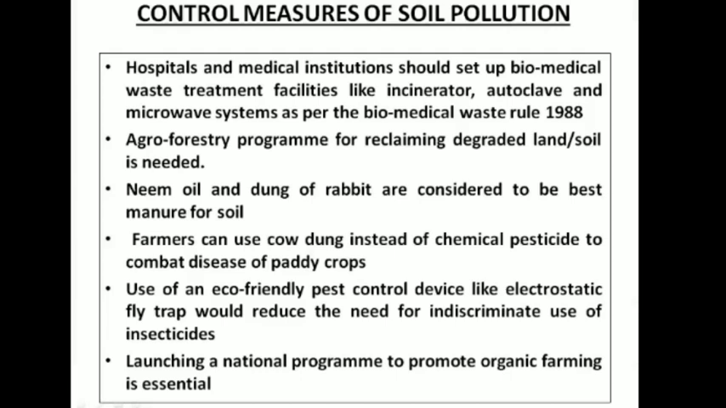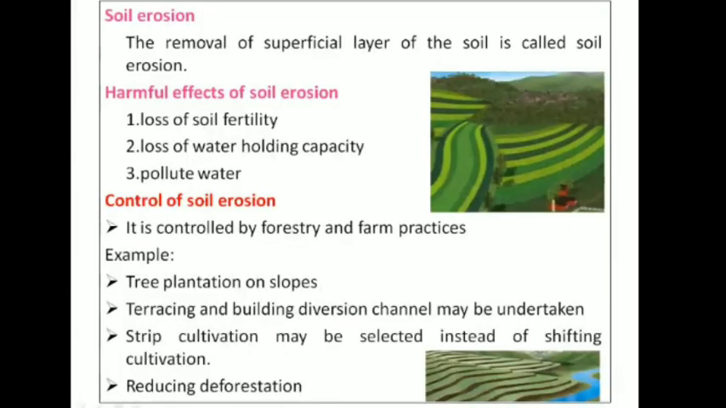In organic farming, they use eco-friendly manures. Okay, instead of using toxic fertilizers, pesticides and herbicides, they use eco-friendly materials, so that you can control the soil pollution. Like this, you have different methods through which you can control this soil pollution.